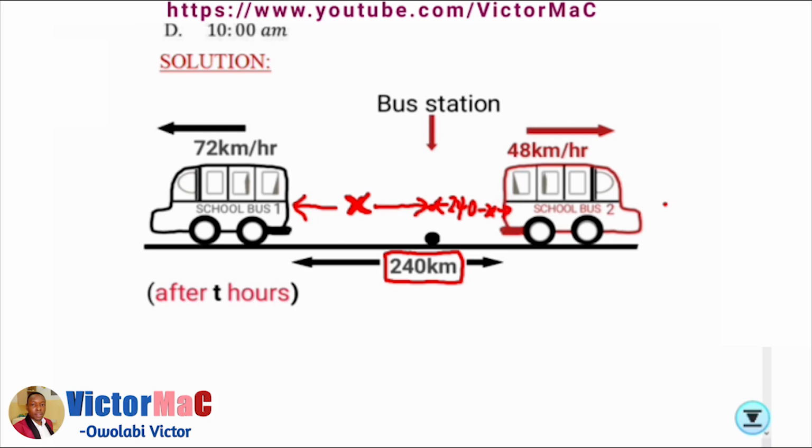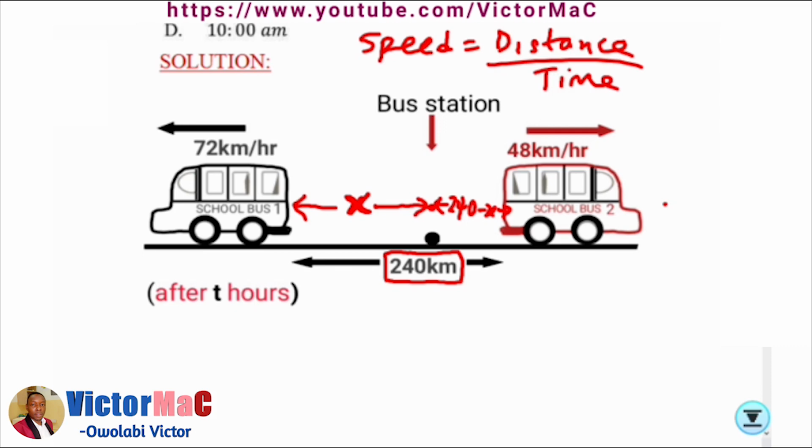So now, we know that the formula for speed is distance over time. Looking at school bus 1 on the left, its speed is 70 km per hour, equal to the distance it covers, which is x from the starting point, over the time t.